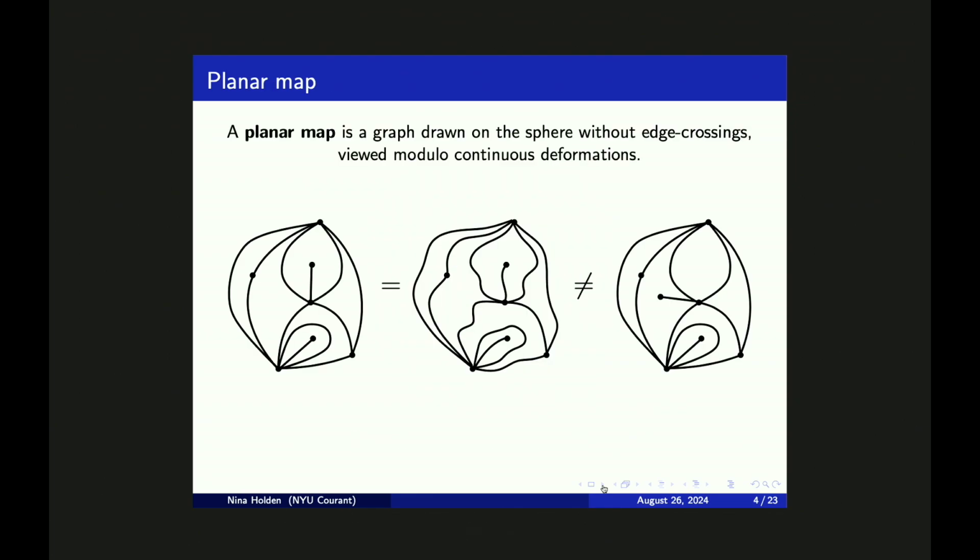So what is a random planar map? A planar map is a graph drawn on the sphere without edge crossings, which is viewed modulo continuous deformations. For example, the left and the middle planar maps in this figure are considered to be the same, since we can get from one to the other by a continuous deformation. The middle and the right planar maps, on the other hand, are not considered to be the same. Viewed as graphs, these two planar maps are the same, but viewed as maps, they're different because the embedding into the plane is different. In order to get the right planar map from the middle planar map, this edge has to be moved here.